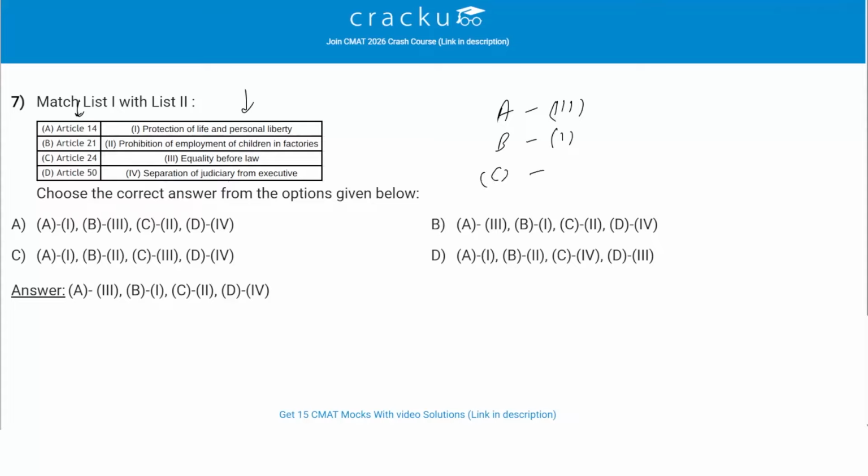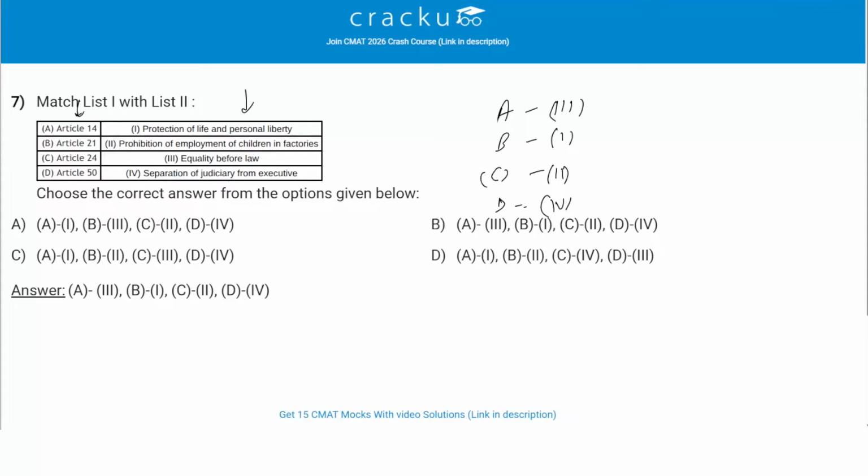So Article 24 is linked with prohibition of employment of children in factories, which is 2. Article 24 falls under fundamental rights against exploitation and specifically mandates the prohibition of the employment of children in factories, mines, or any other hazardous employment. Then we have Article 50, which is D. Article 50 is linked with separation of judiciary from executive, which is 4.